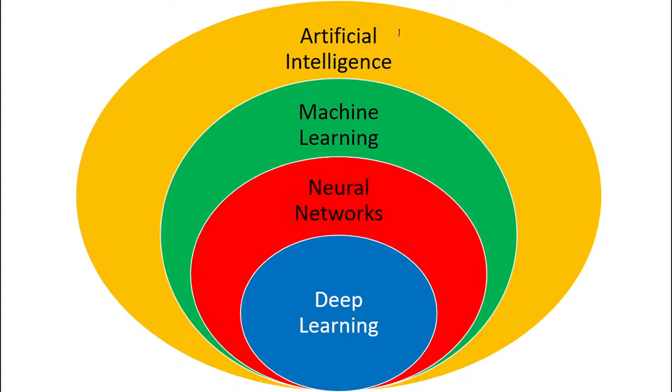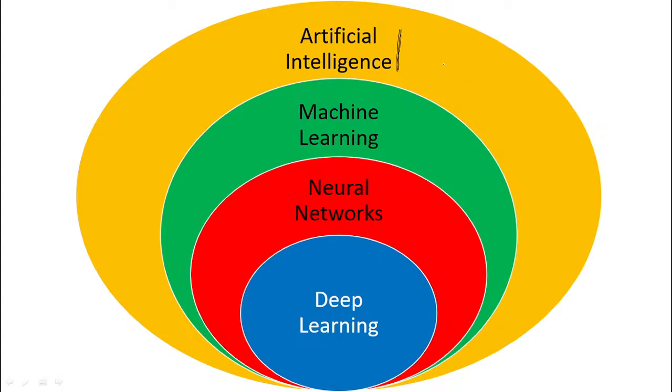So artificial intelligence is a domain of computer science in which we want to make the machine capable of performing tasks which need human intelligence.